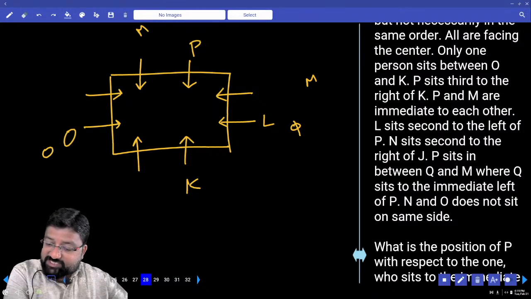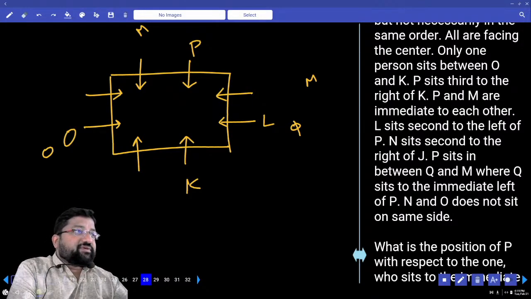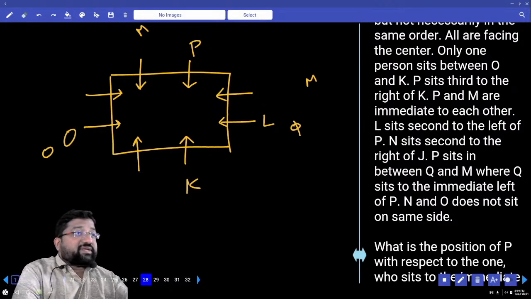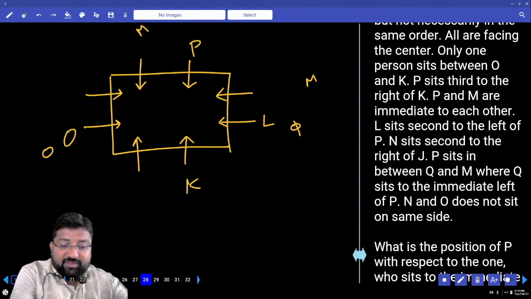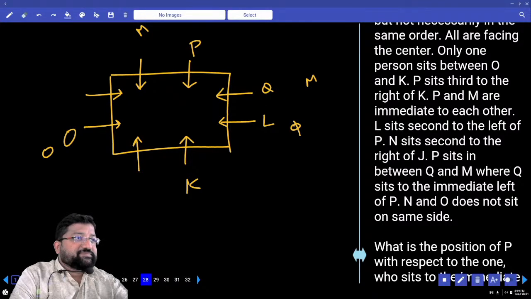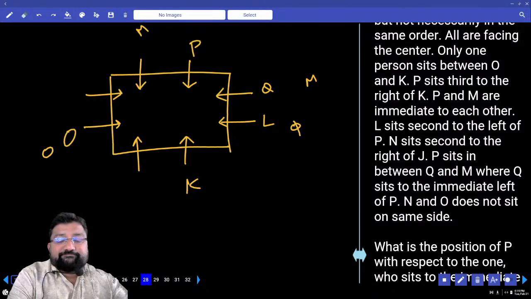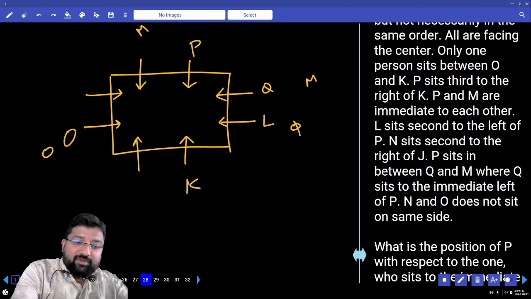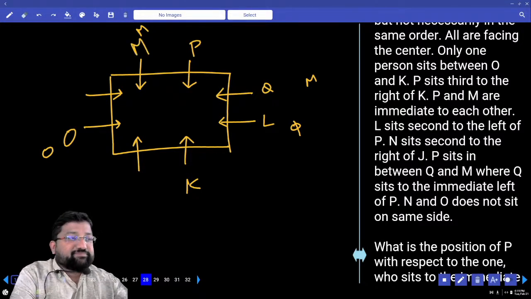P sits in between Q and M, where Q sits to the immediate left of P. What is the immediate left of P? Is this the immediate left of P? Yes or no? Then for sure this is M.